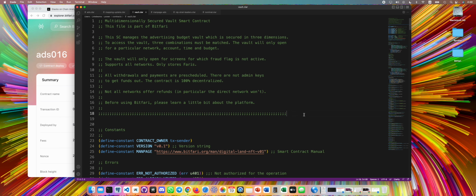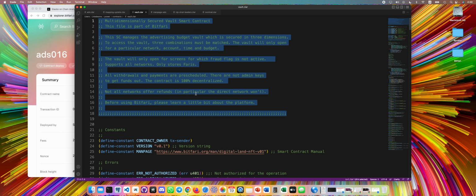The bot program is ready. This will go into test next week. The bot program is a bot where we keep the money from ads. It's a multi-dimensionally secure bot, meaning that the money can only be taken out at a particular time, for a particular account, for a particular network, for a particular ad or screen. So it's an incredibly secure bot program.